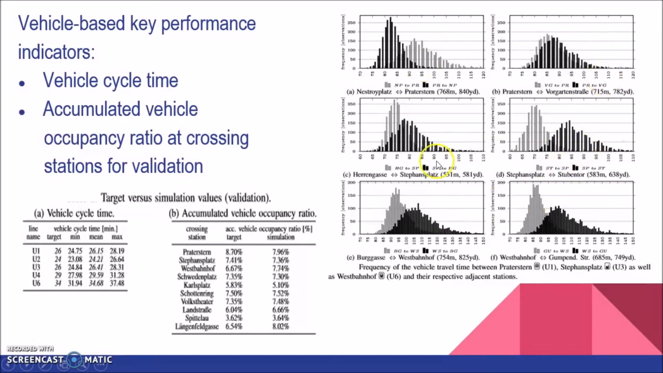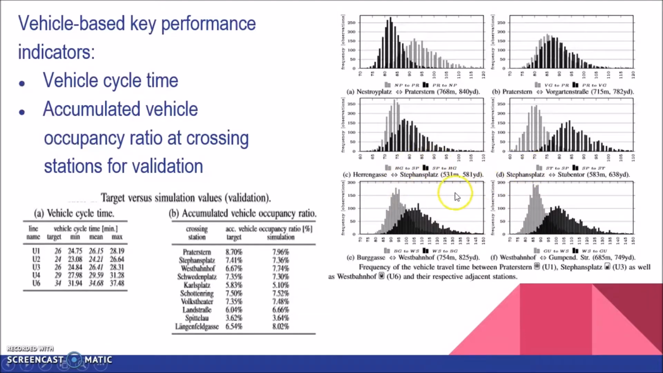The graphs over here depict the frequencies of observed travel times on the various subway lines. Most interstation travel times are like the graph shown over here of Paterson to Vorgartenstrasse. Generally, crossing stations close to the city center have a longer vehicle travel time away from them than towards them. This is caused by longer dwelling times, which is depicted clearly in these four graphs over here.